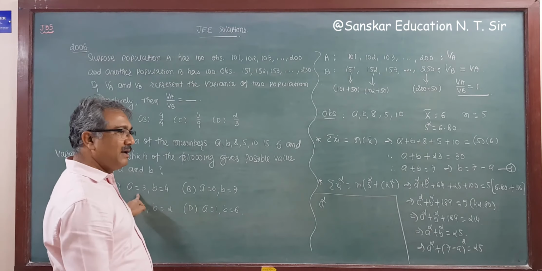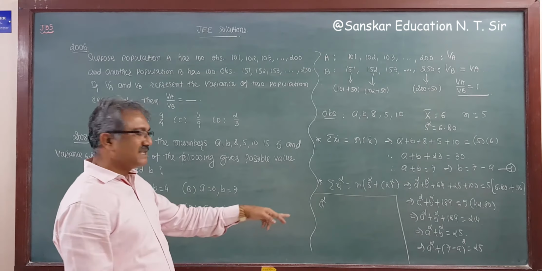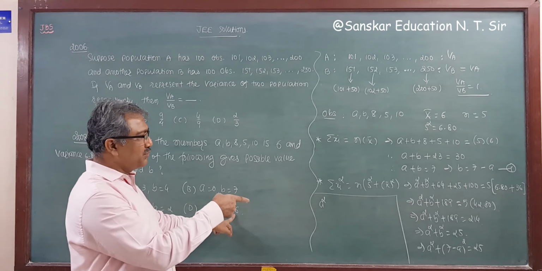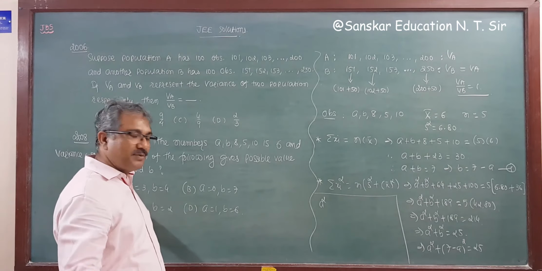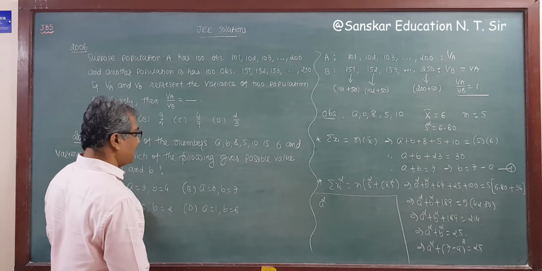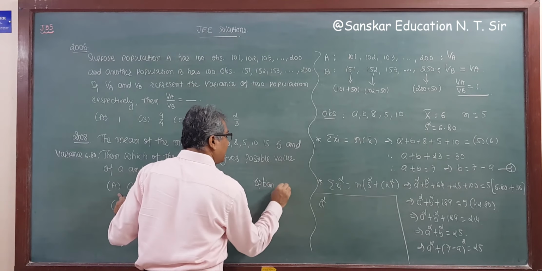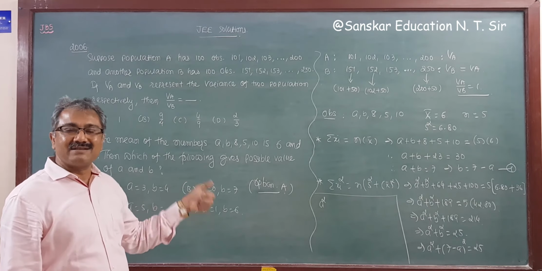That is the correct answer, right? If we substitute 0, not possible. The value of a square plus 7 minus a whole square, that is 49, but we have 25, so that is not possible. So option A is our correct answer. Without wasting time in a competitive exam, we have to solve questions like this.